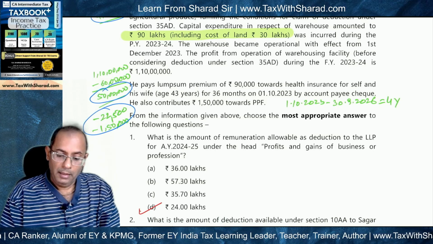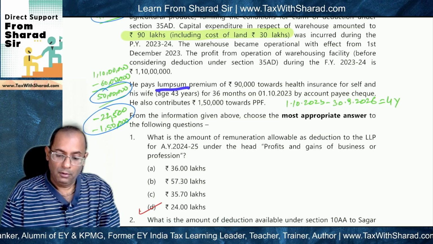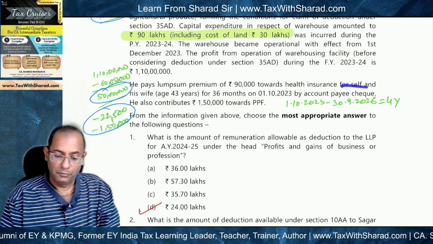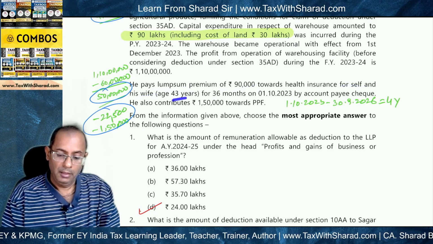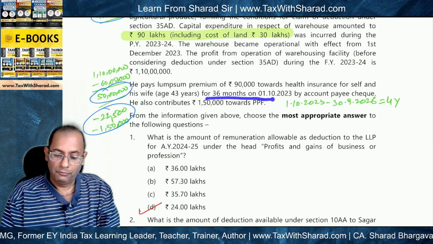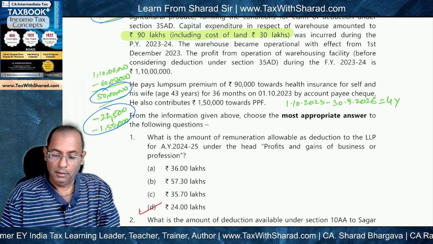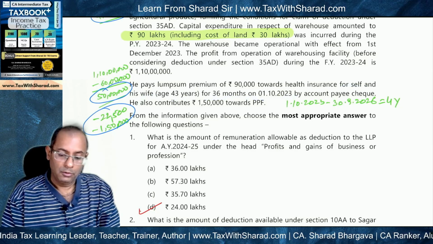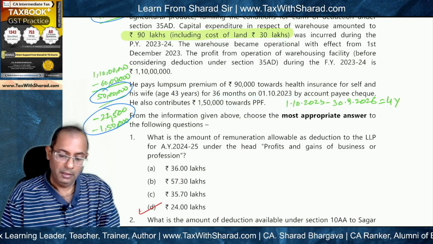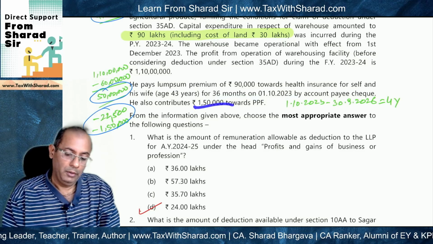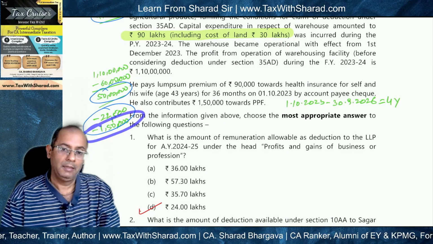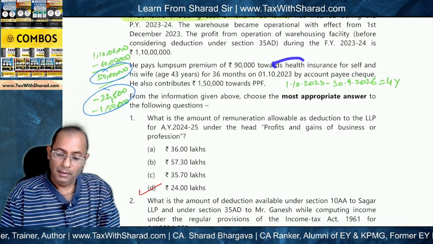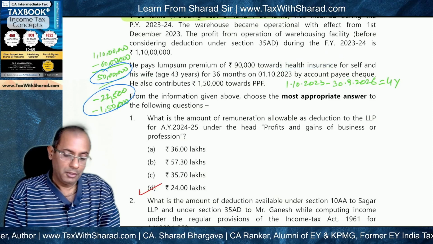Then we are told that he paid lump sum premium of 90,000 towards health insurance of self and wife, age 43 years, for 36 months on 1st October 2023 by account payee cheque. And he also contributes 1,50,000 towards PPF. So PPF 1,50,000 we know will be allowed as deduction under section 80C. And this health insurance premium will be allowed as deduction under section 80D.